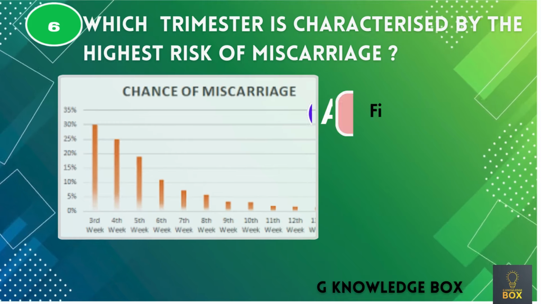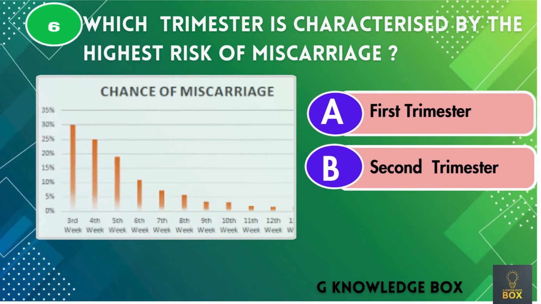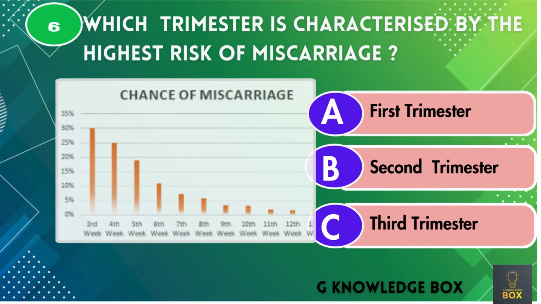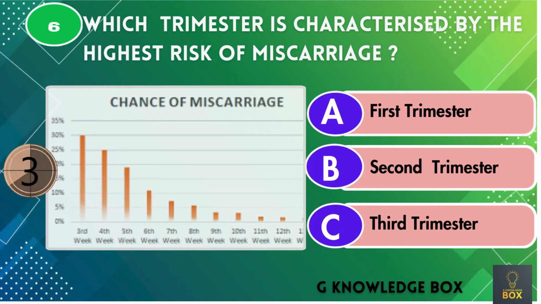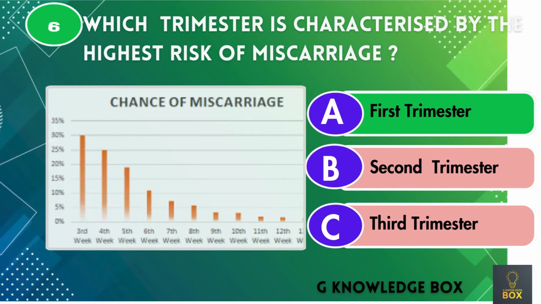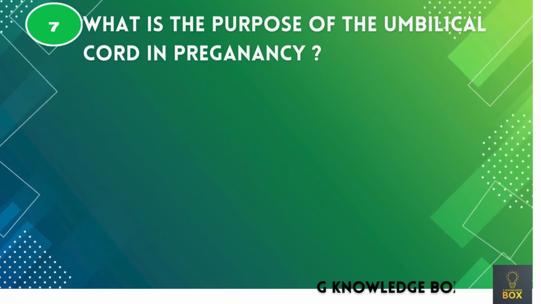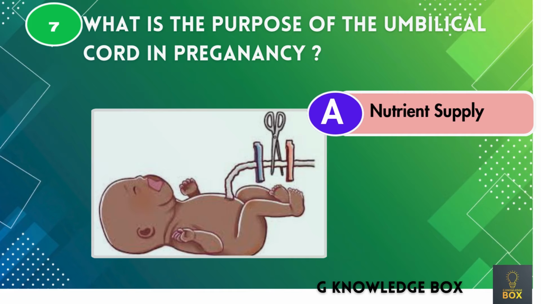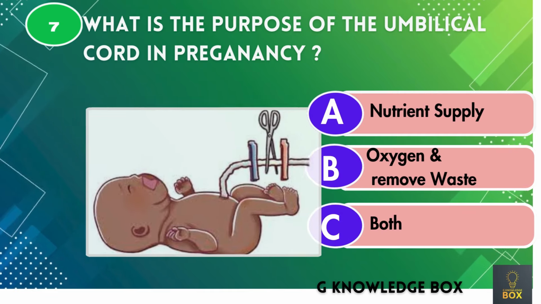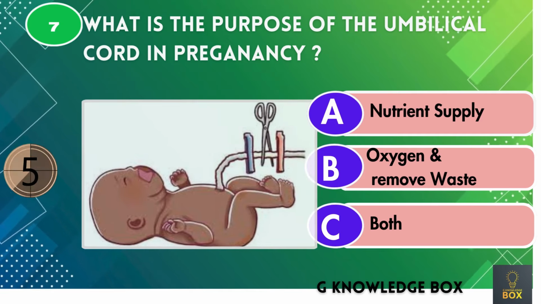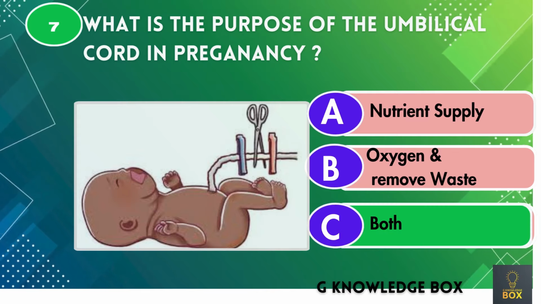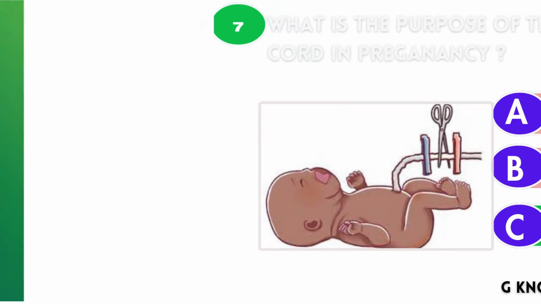Which trimester is characterized by the highest risk of miscarriage? Correct answer is first trimester. What is the purpose of the umbilical cord in pregnancy? Correct answer is both nutrient supply and oxygen and remove waste.